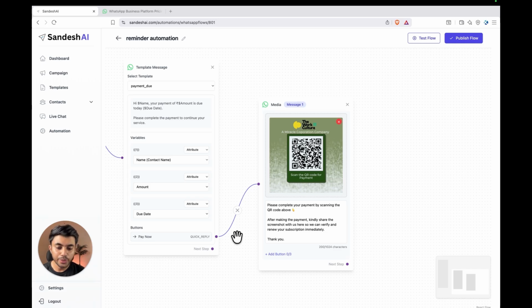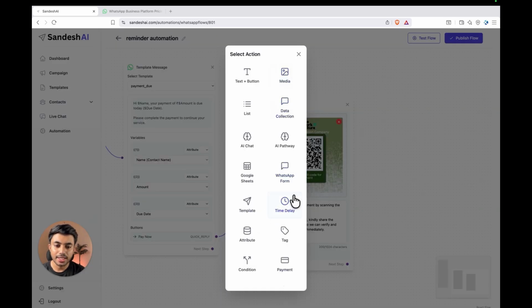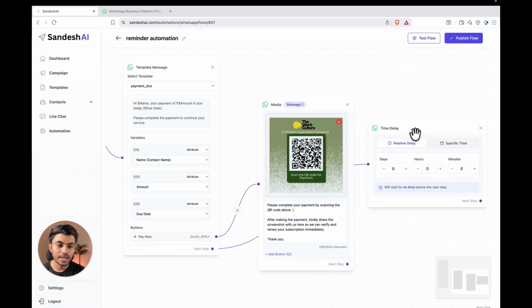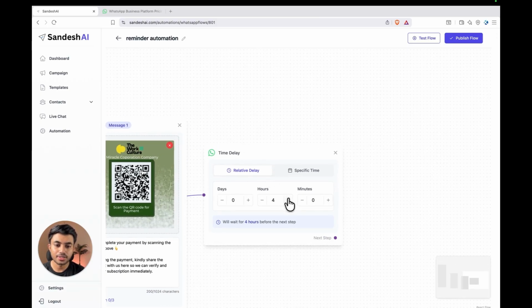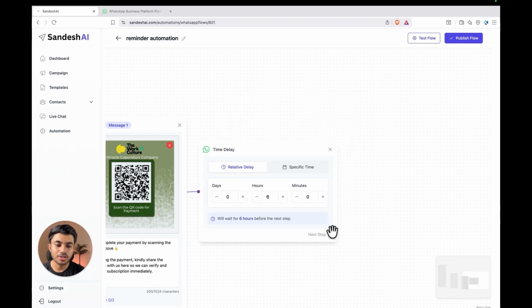One more thing you can do here, which is completely optional by the way, is send a follow-up WhatsApp message after a certain time. For example, 6 hours after sending this reminder message, you can send another message to check if the payment has been completed or not. So for that, drag this next step blue dot here, drag right, and select here the time delay. And here we select the 6 hours. After 6 hours, we want to send another follow-up message.